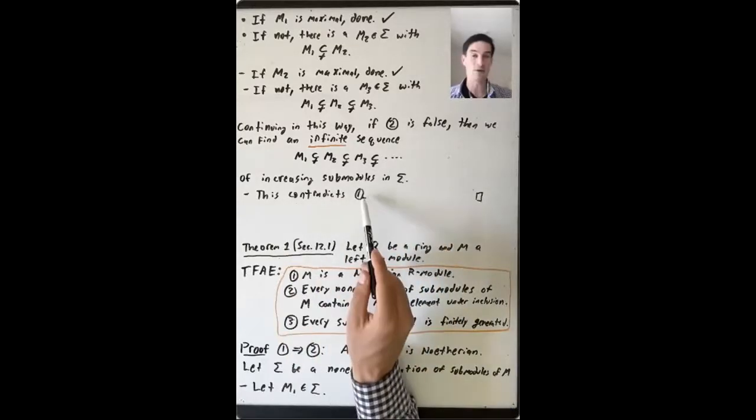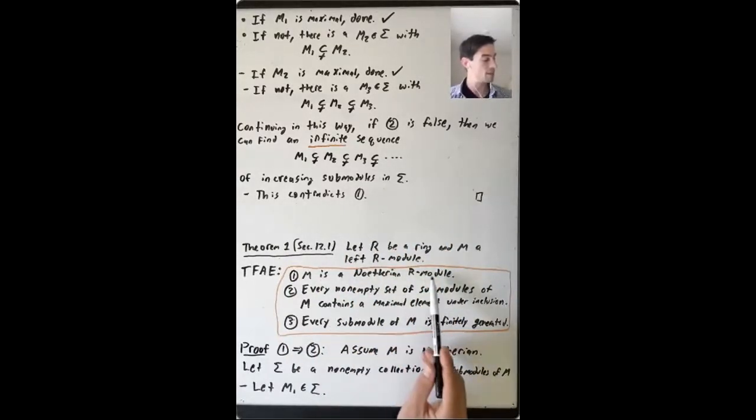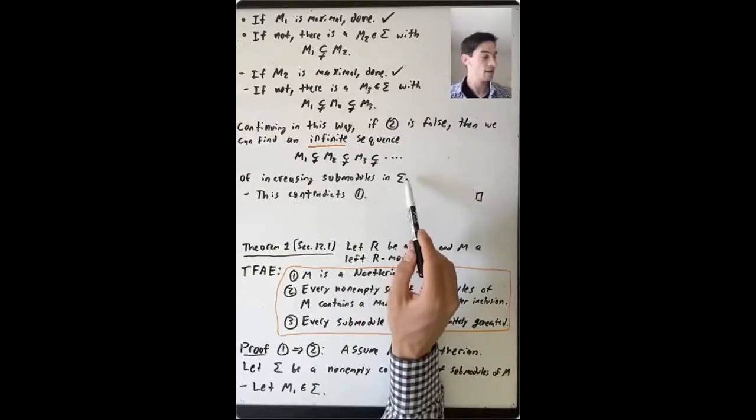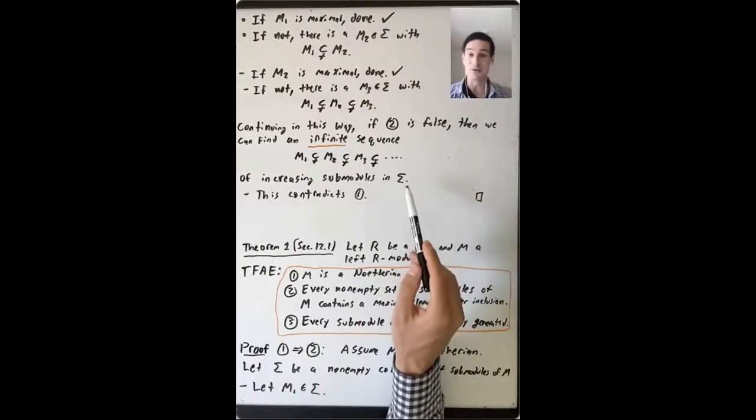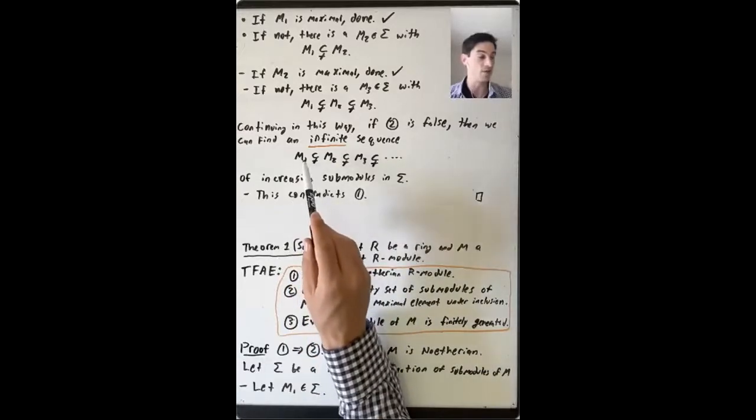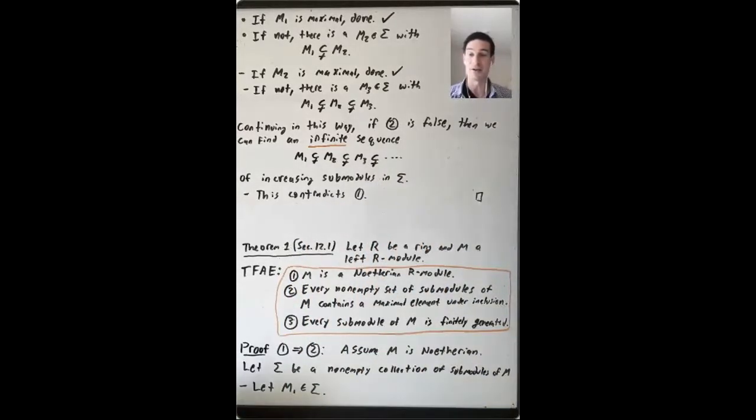And this contradicts the assumption that M is Noetherian, that M satisfies the ascending chain condition on submodules, because sigma consists of submodules of M. So we found an infinite increasing chain of submodules in M. So this completes the proof that 1 implies 2. So I'll pause and erase, and we'll do the other two pieces, that 2 implies 3 and that 3 implies 1.